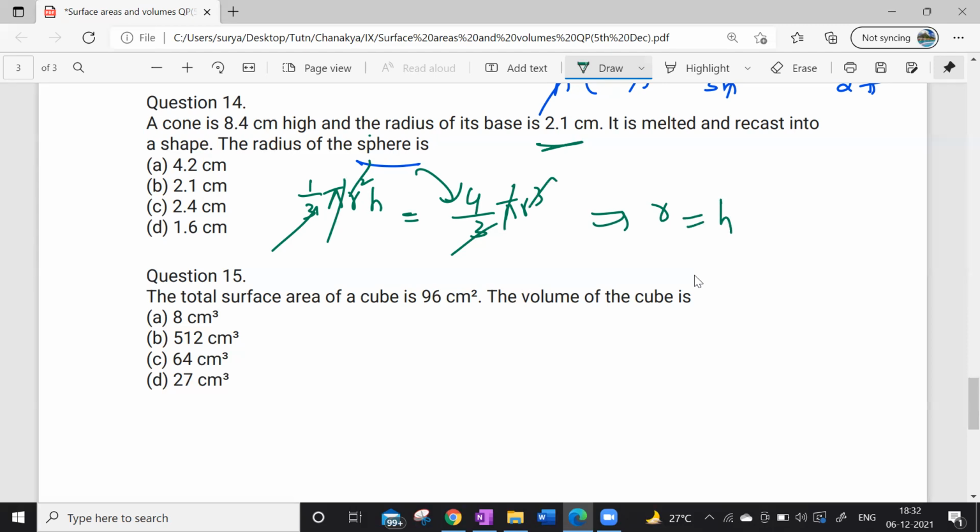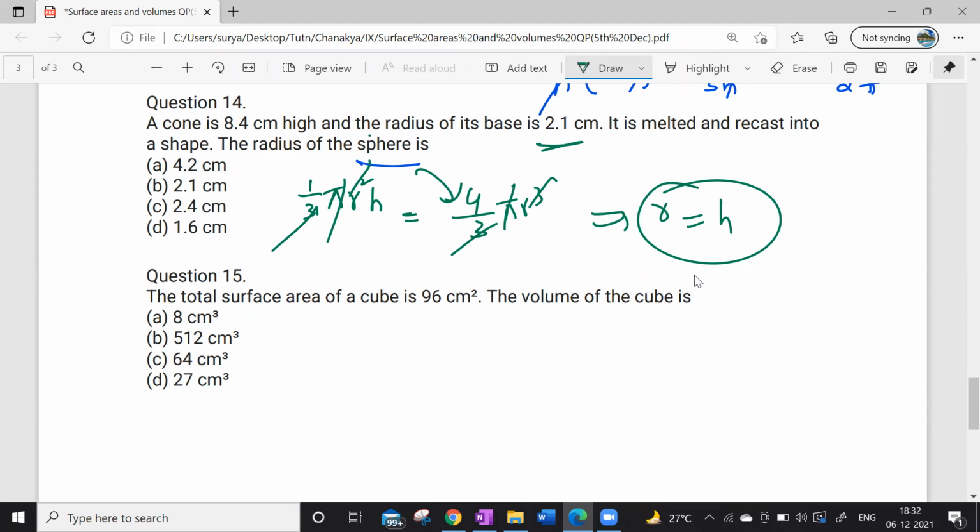Sir, if we remelt the cone into a sphere, we don't know if the radius is the same or not, right? I mean, it can differ, right? See, when you melt a cone and recast it into a shape, we won't know the radius, but the surface area would be similar because it's the same object which is recast.